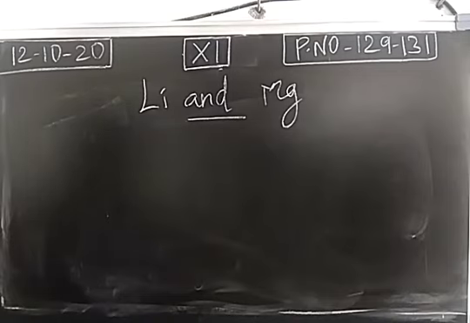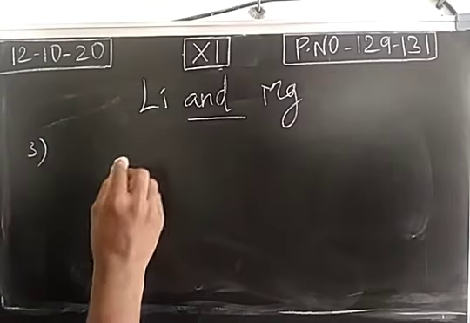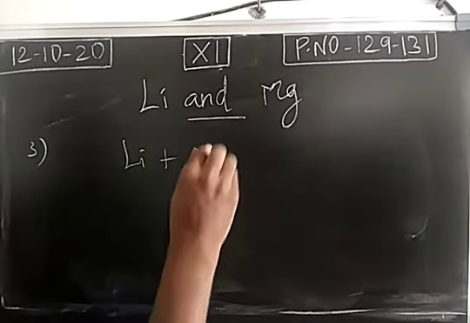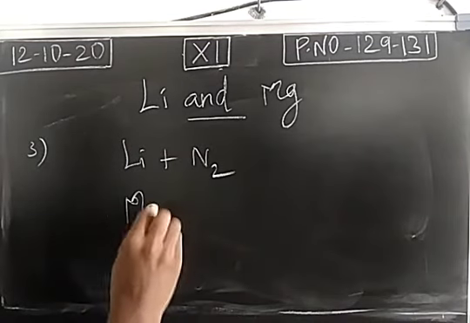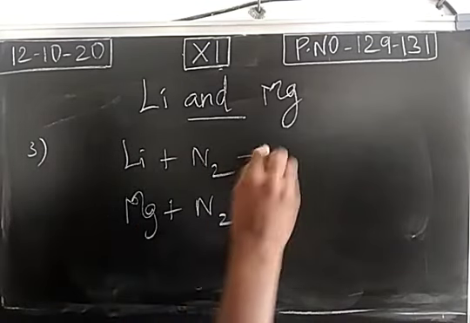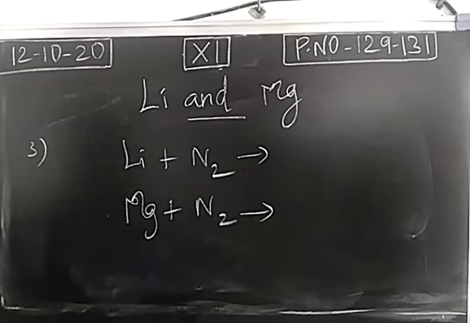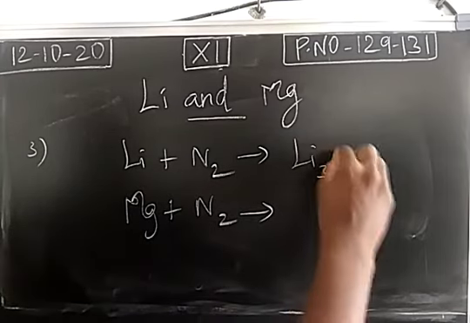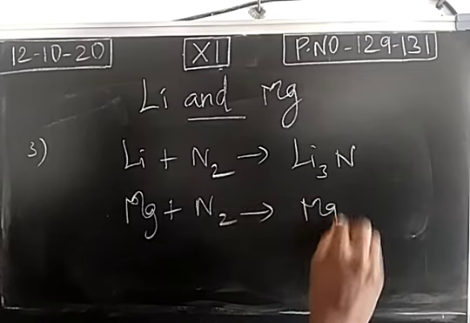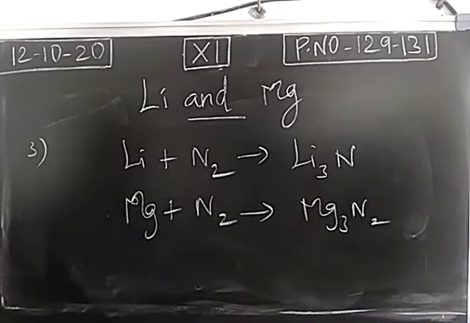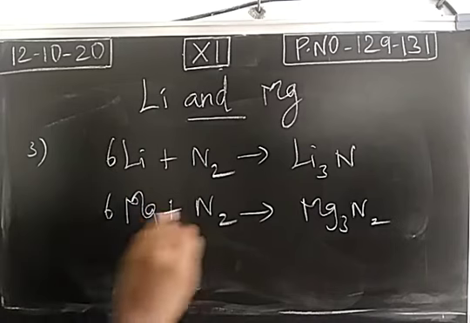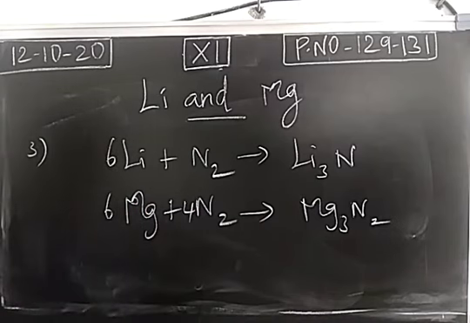So what is the third similarity between lithium and magnesium? The third similarity is a formation of nitride. Both lithium as well as magnesium directly combines with the nitrogen, it forms nitrides. Lithium nitride, magnesium nitride. Fourth similarity.